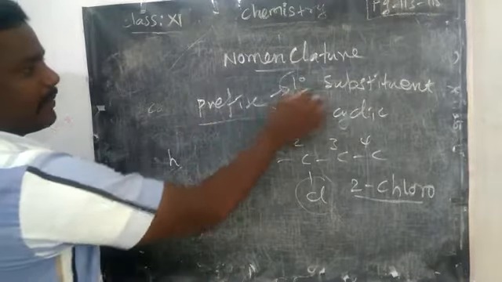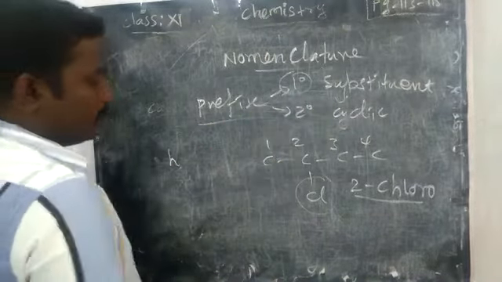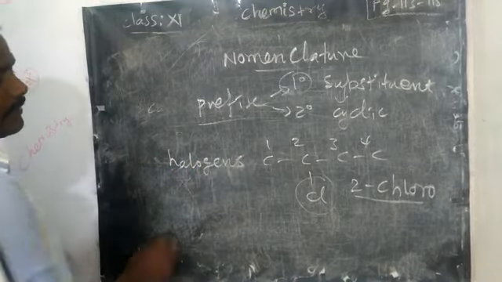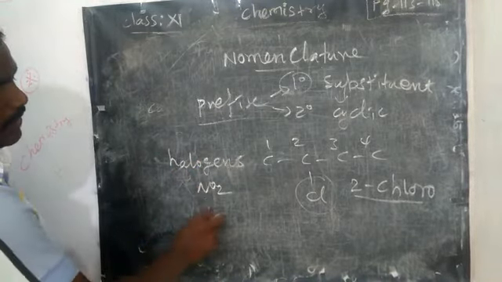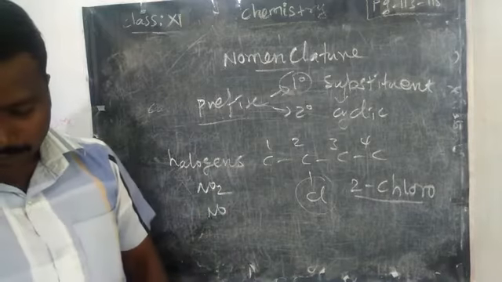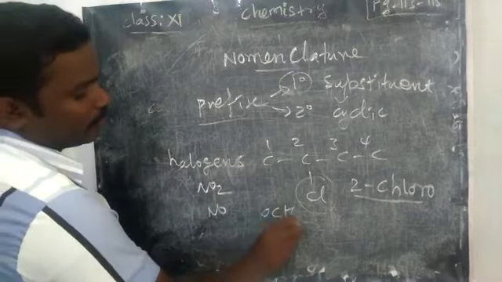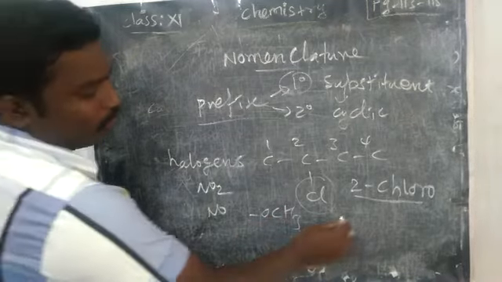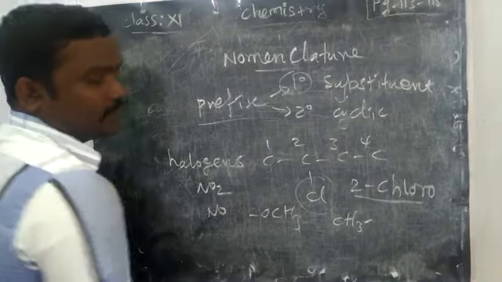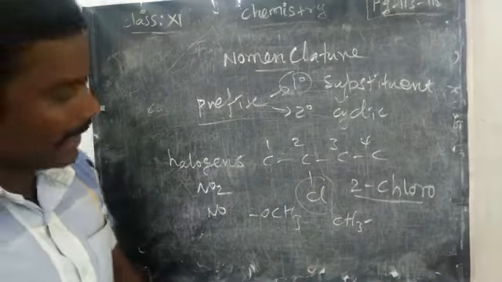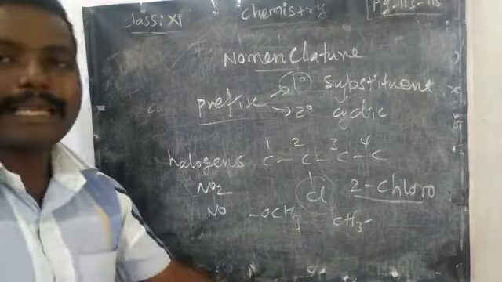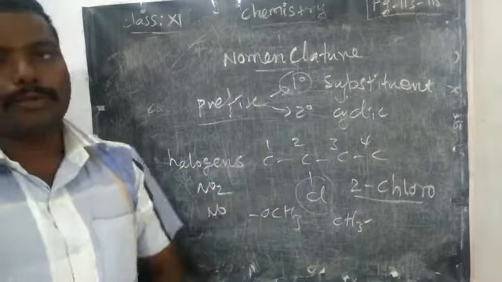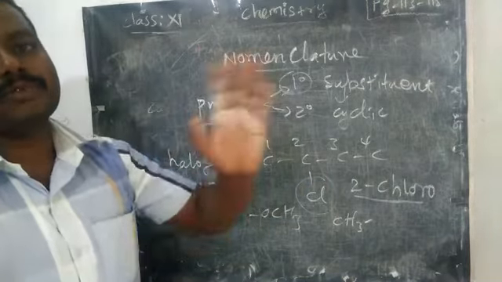See, very important, the primary suffix. Substituent I told you: all the halogens will come. Then nitro group or nitroso group or methoxy group, CH3CO group, or you can say methyl, ethyl group, all the R groups, CH3, C2H5, like that. Then isopropyl group, all the alkane compounds. Methoxy group, nitro group, halogen compounds only come in the substitution.